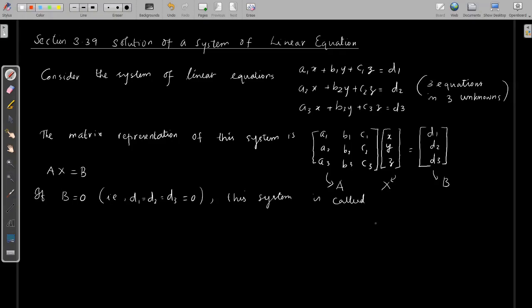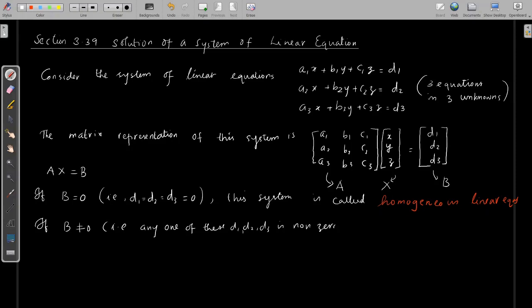If B equal to 0, that is d1 d2 d3 are 0, we can say that the system is called homogeneous linear equations. If B is not equal to 0, that is one of these d1 d2 d3 is non-zero, we call this system non-homogeneous equations.